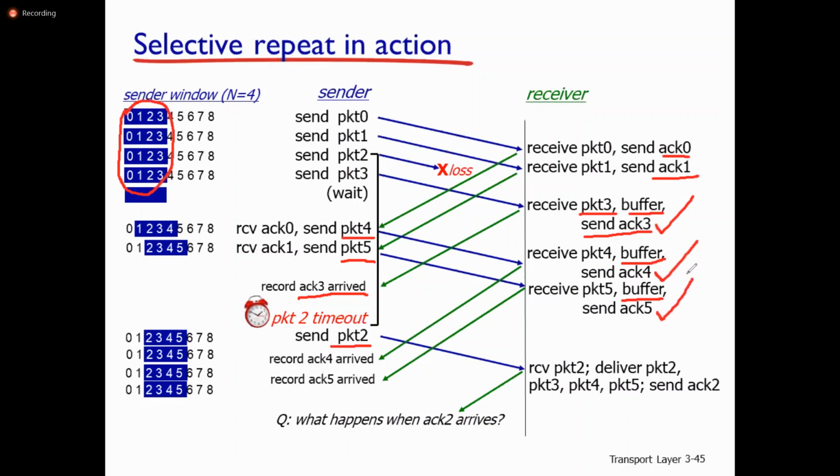Even though these are received out of order, we are not going to discard these packets. They are kept in the buffer because they are received out of order. So when the packet 2 timer expires, it sends packet 2 and delivers packet 2. Packet 3, packet 4, packet 5 are also delivered correctly. Then it sends acknowledgement for packet 2. What happens when the acknowledgement for packet 2 arrives? It can transmit the next packets: packet 6, 7 and 8.